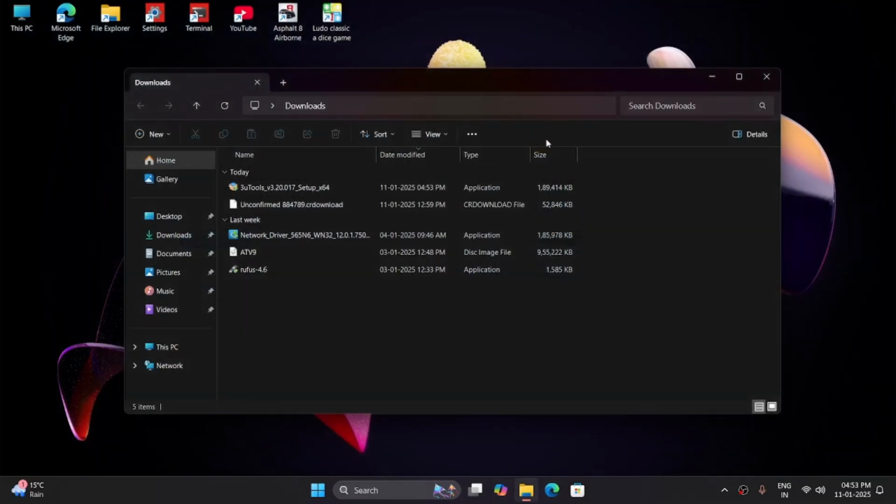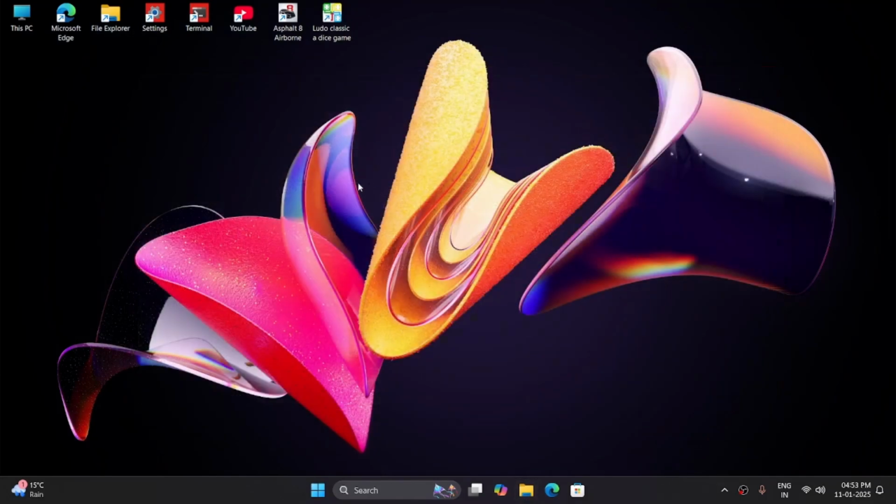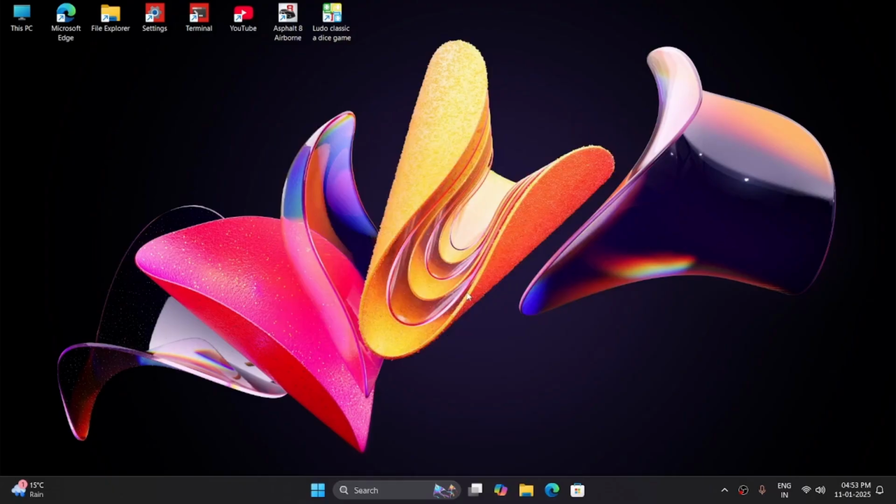Now, once the 3U Tools setup is downloaded, open it and click install. If it gives you a prompt, select yes. It did show a prompt for me, but since that contains sensitive info, it just gave a blank screen in the recording.